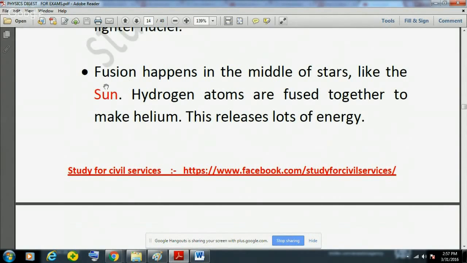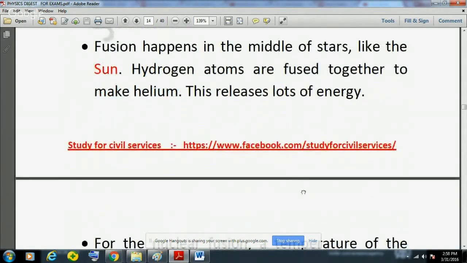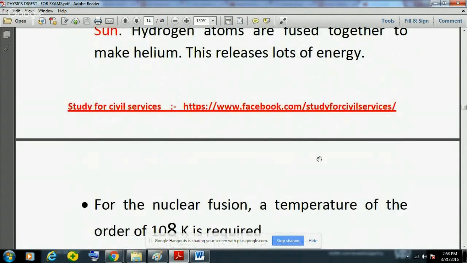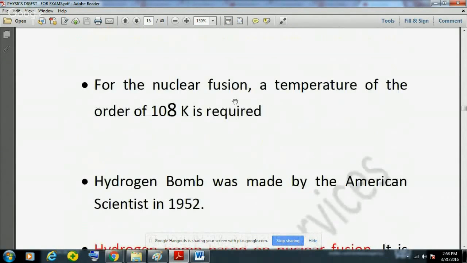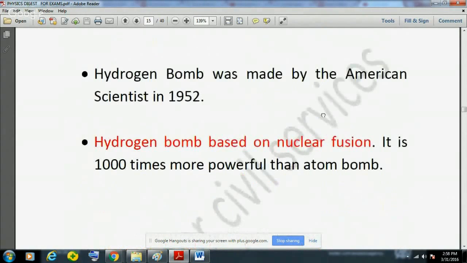In the sun, hydrogen atoms are fused together and make helium, and in this process, a lot of energy is released. But to make nuclear fusion, a very high temperature is required.